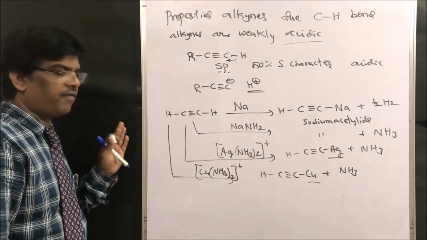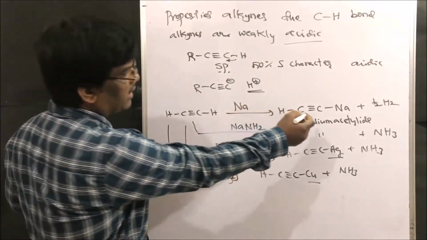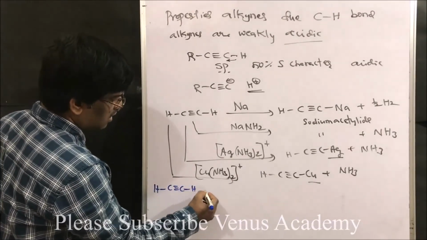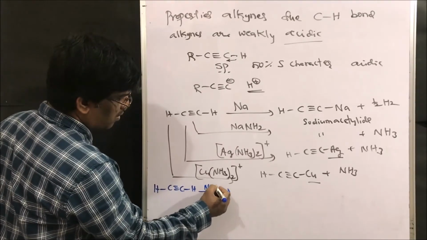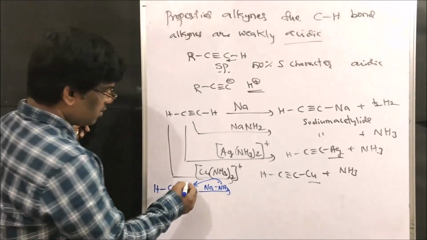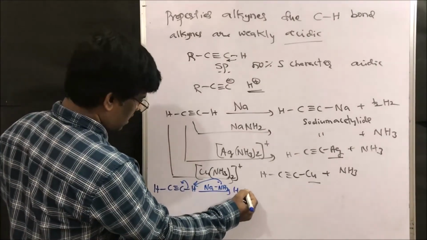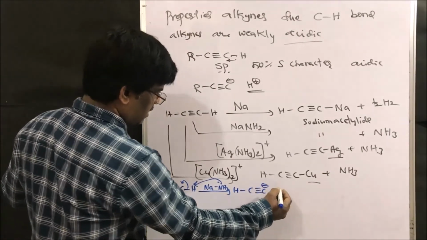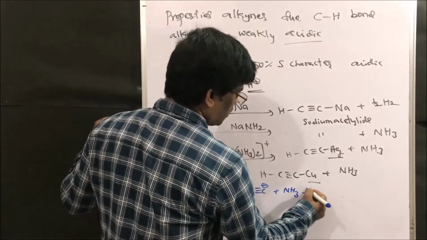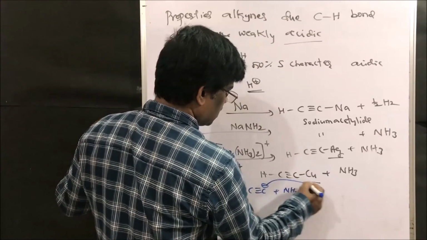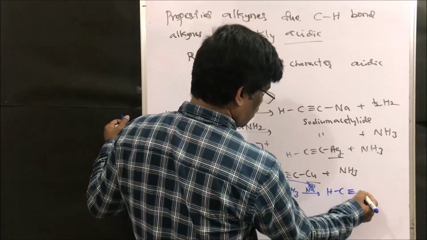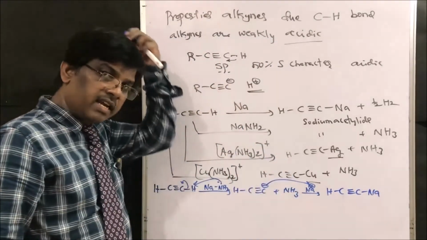So this is very important, friends. Based on this, what happens if I take this sodium? HC≡CH, I am going to add sodium amide. This amide takes up this proton, right? So here it comes HC≡C⁻ plus ammonia. The sodium which is there in the reaction mixture forms sodium acetylide, C≡C–Na. This is the sodium acetylide, right?